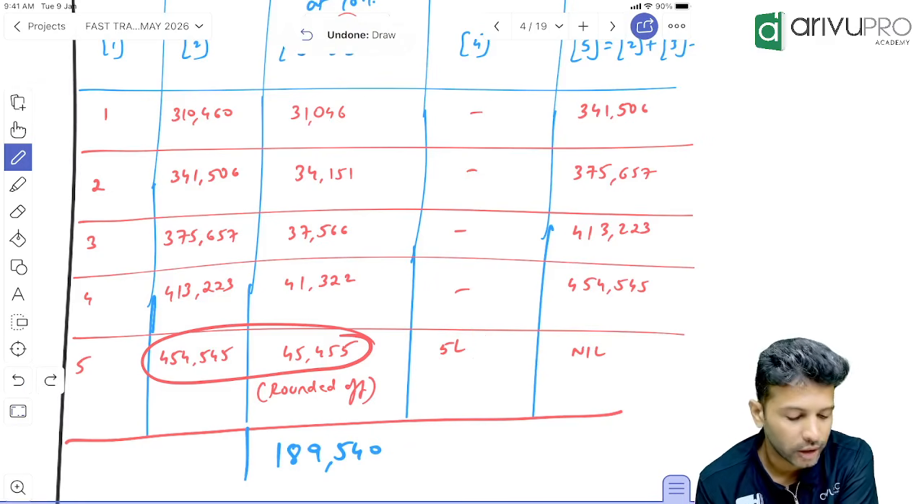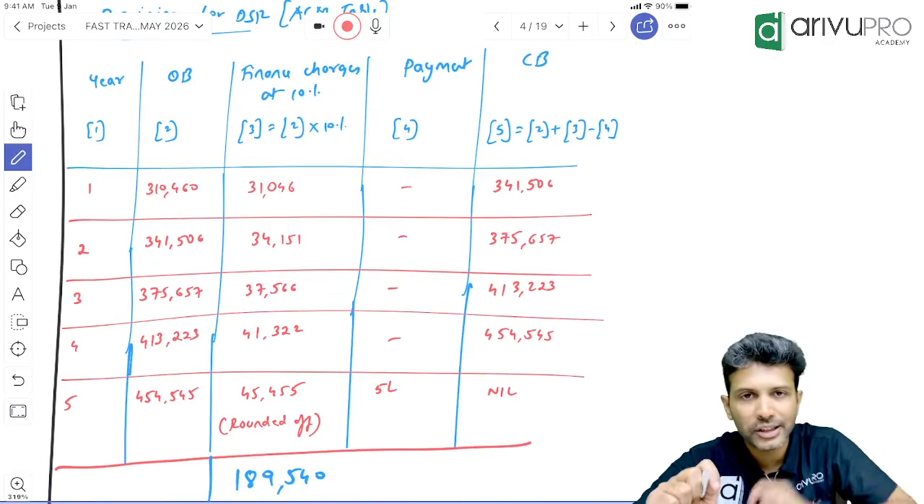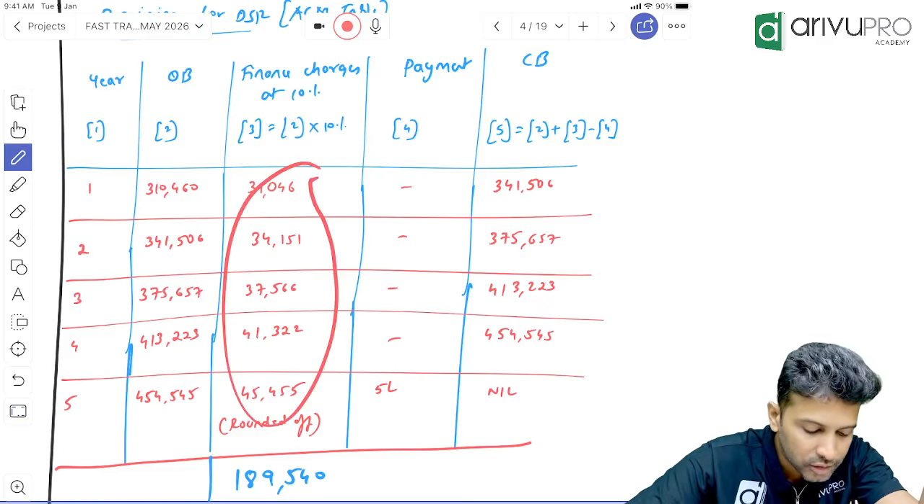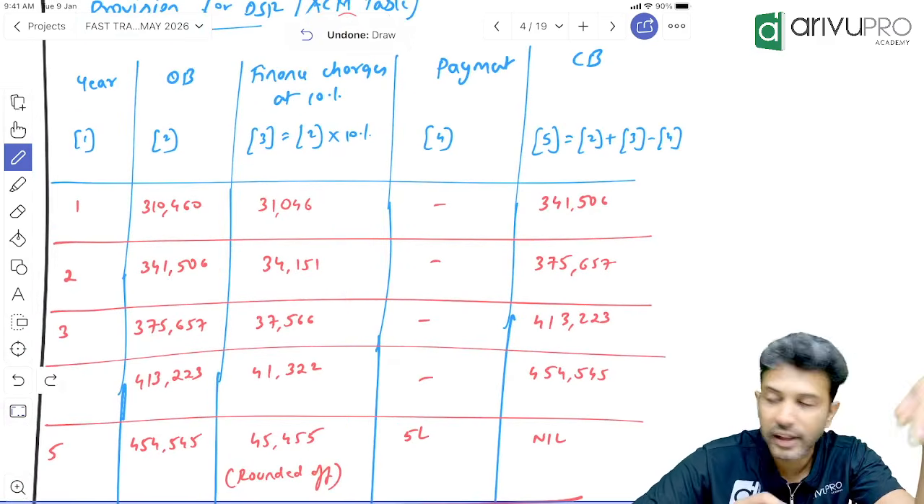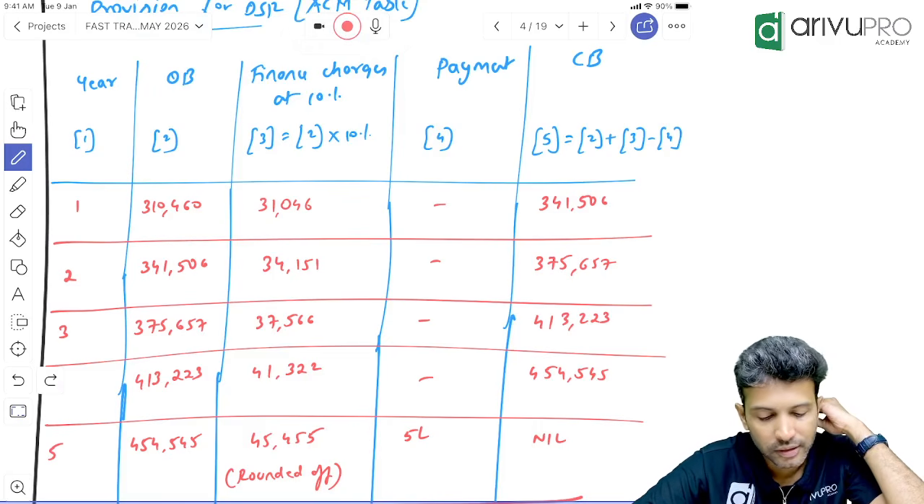This is your accounting, or this is your ACM table. What will this table give you? Two things this table will give. Each year's interest charges it will give. Add all this for me, everybody. Add all this interest, each year's interest, quickly add and tell me how much number you're getting.